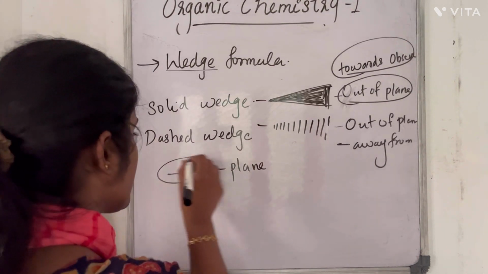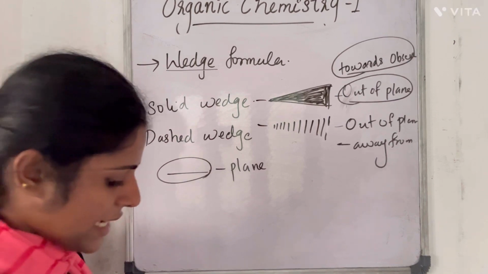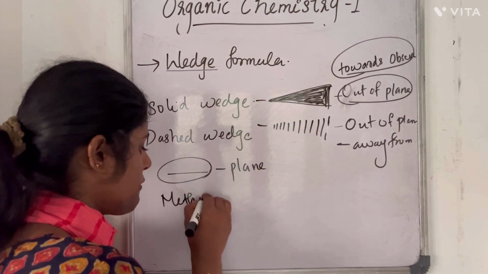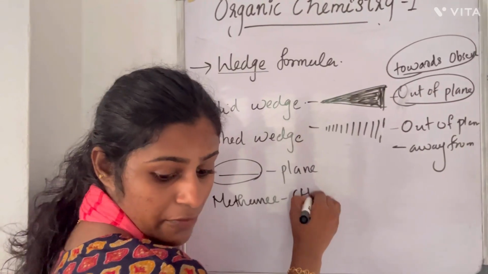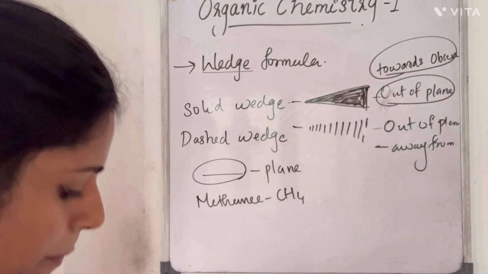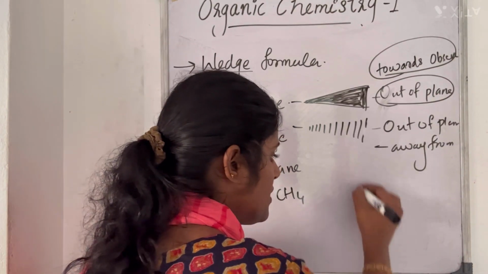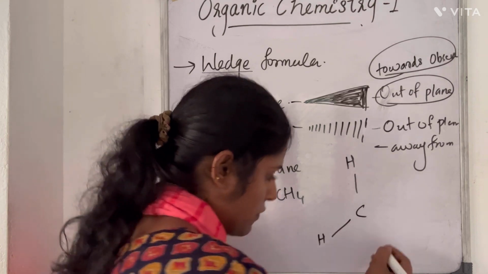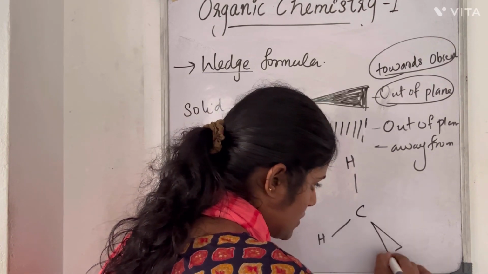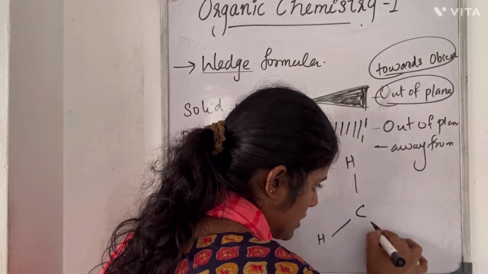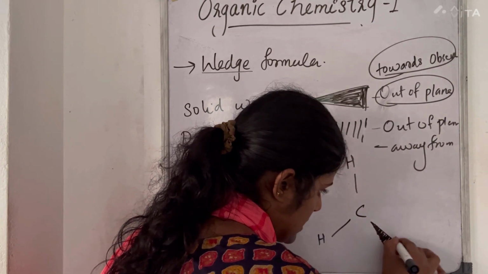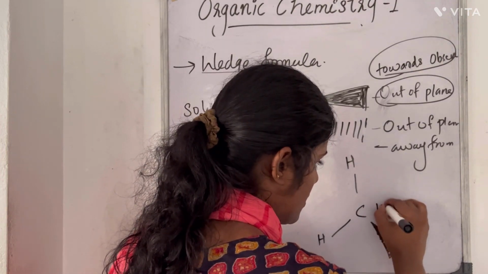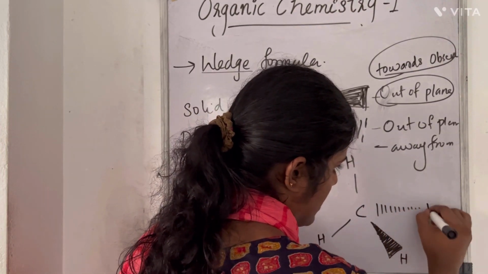are represented by a normal dash. Now you can look at this example, methane CH4 in 3-dimensional formula. So that is carbon, and one hydrogen is represented using a solid wedge, the other is represented using a dashed wedge.